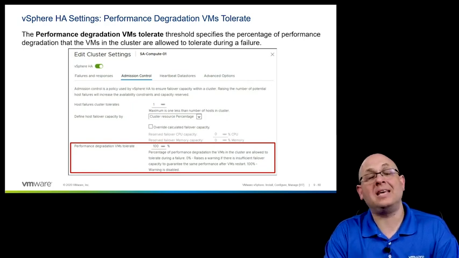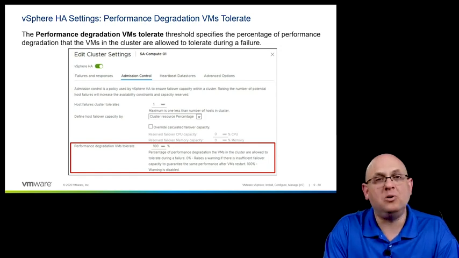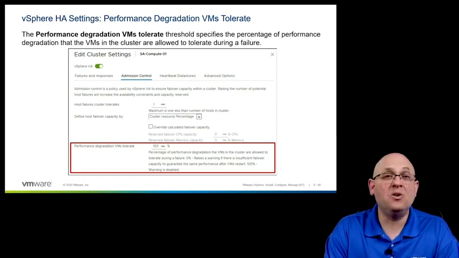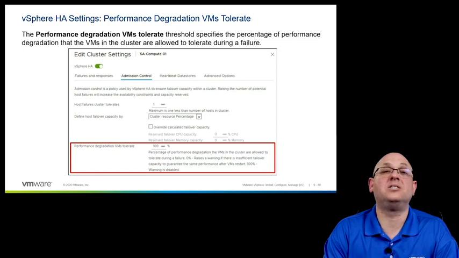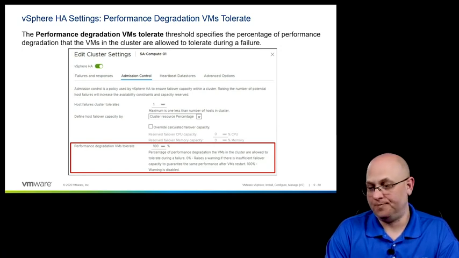So using reservations to guarantee virtual machines a certain level of performance is a great idea. But how many of us in practice actually do that? Well, I actually hope you do use reservations, but I can tell you from experience that most of us do not. So in vSphere 6.7, we added a new feature to admission control.